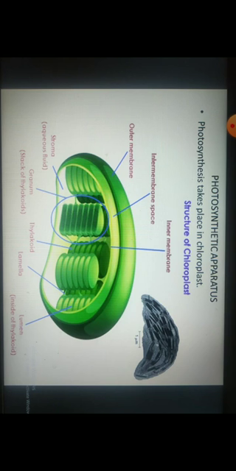Then inside this chloroplast, the region around these grana, where these thylakoids are present, is known as stroma. Stroma is simply the aqueous fluid which is present inside the inner membrane. Next, we are going to discuss these parts separately.